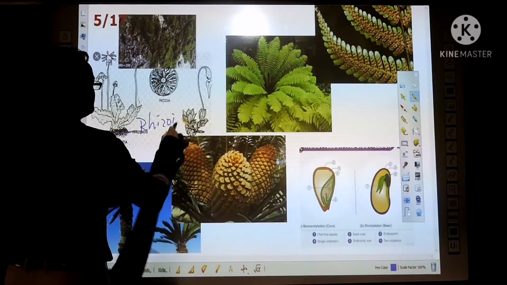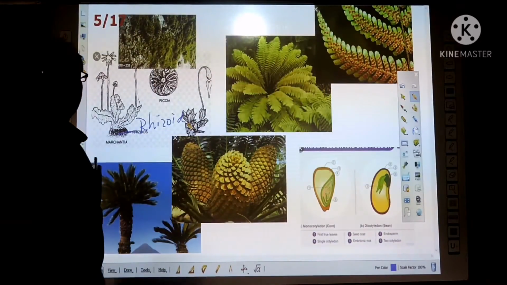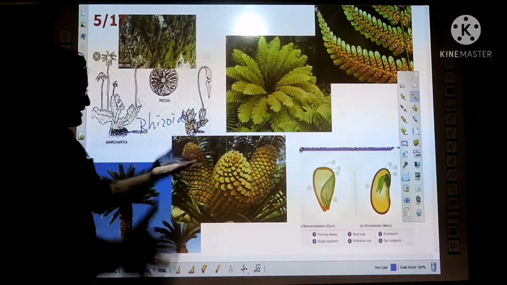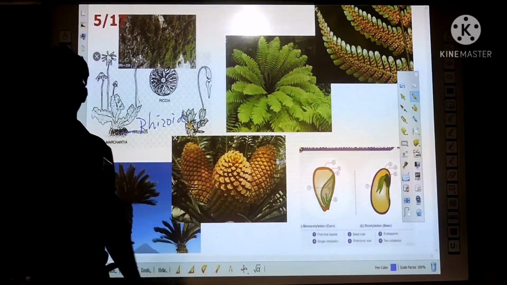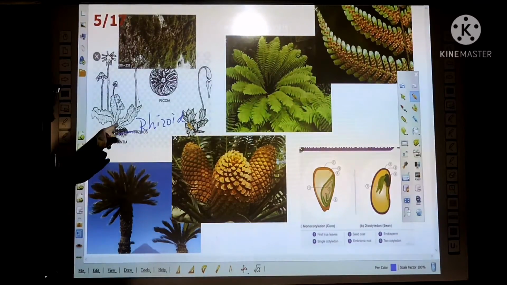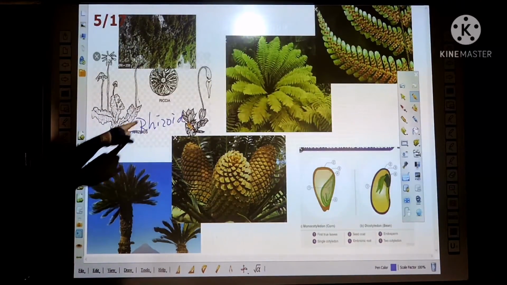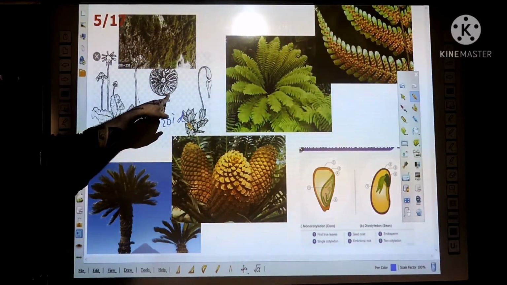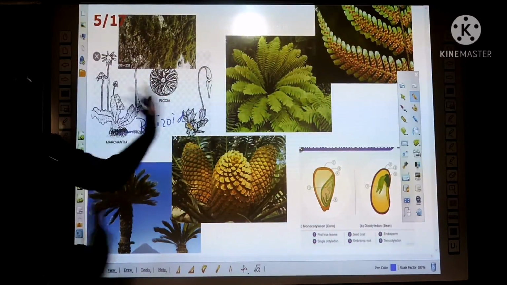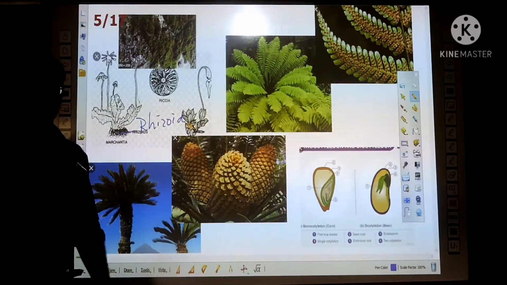Plants without a true root system and true stem system and without a vascular system are kept in the Bryophyta group. For example, Marchantia. These are the examples for Bryophyta plants, usually called moss plants, mosses.